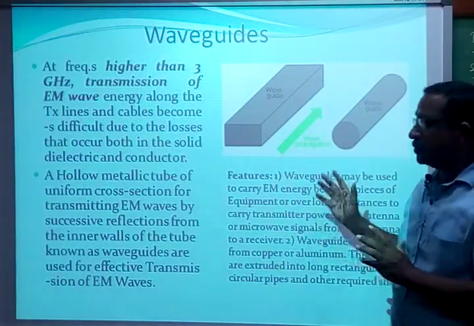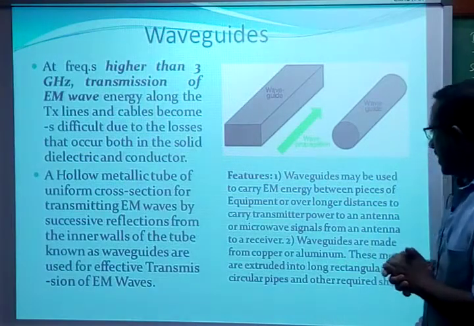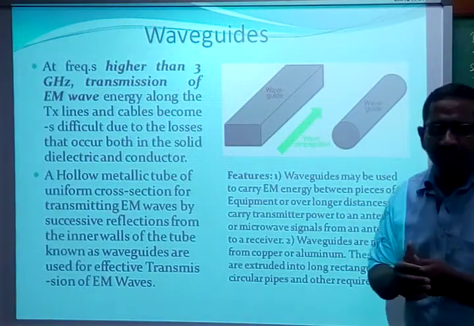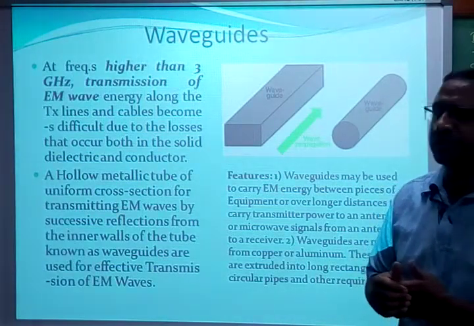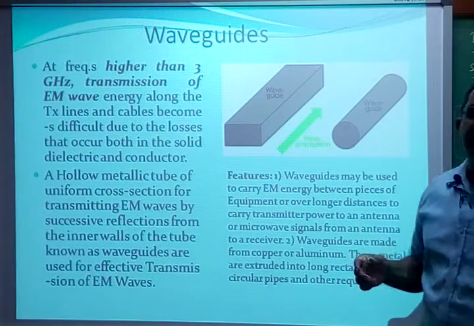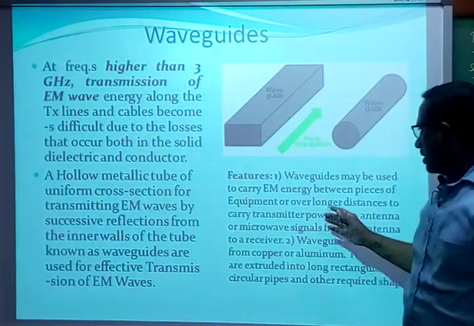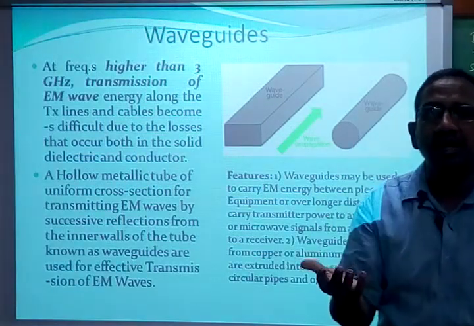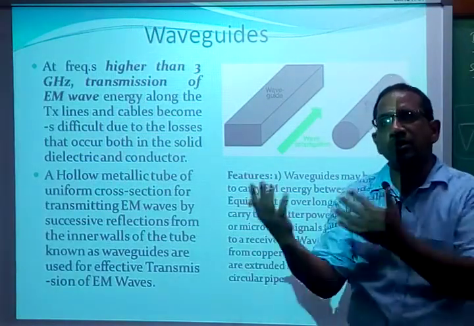What are the various features of a waveguide? Why do we use waveguides? Waveguides are used to carry electromagnetic energy between pieces of equipment or over longer distances, to carry transmitted power to a transmitting antenna and to receive power from a receiving antenna to the receiver.